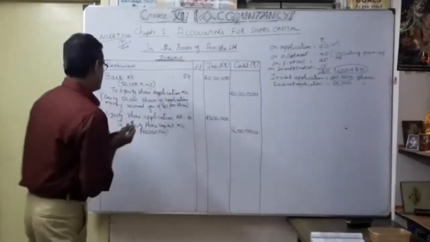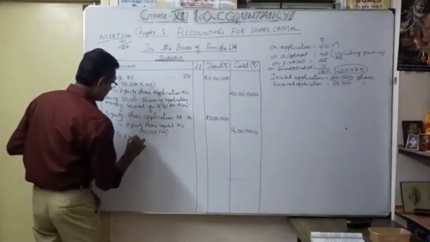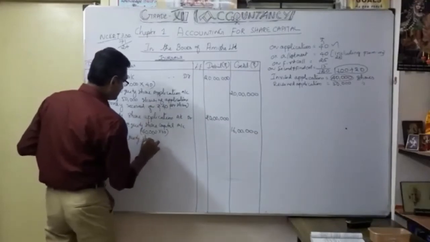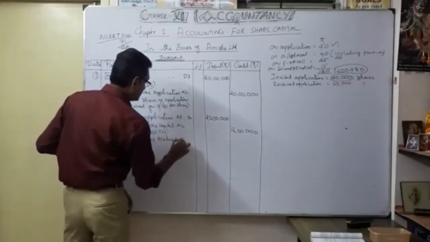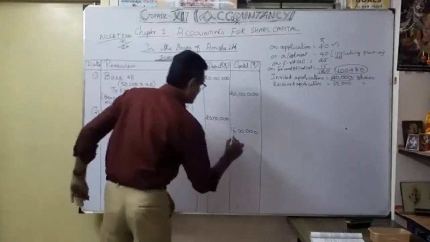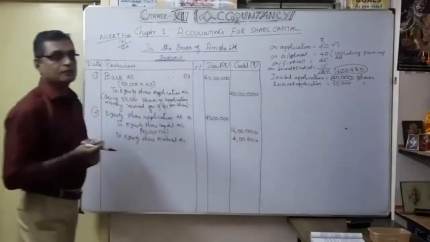Okay. So now the balance money to equity share allotment account. How much? So that's the balance money you are going to adjust. Understood? That is how the entry is going to be passed.